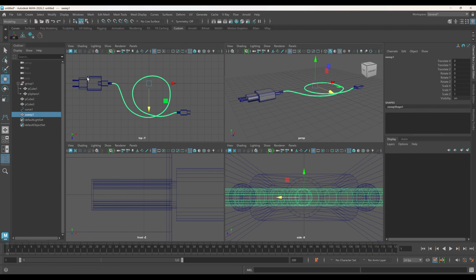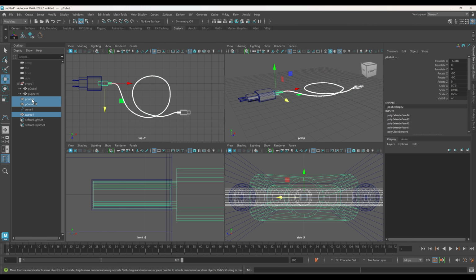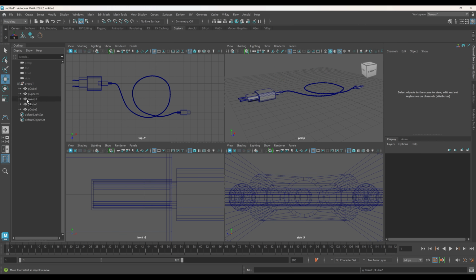Once everything is complete, group all the objects together. In the outliner, select the object you want to add and middle mouse drag it into the group. Delete the curve and finish the model.